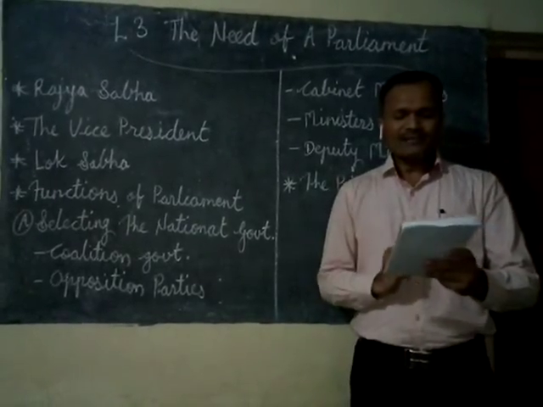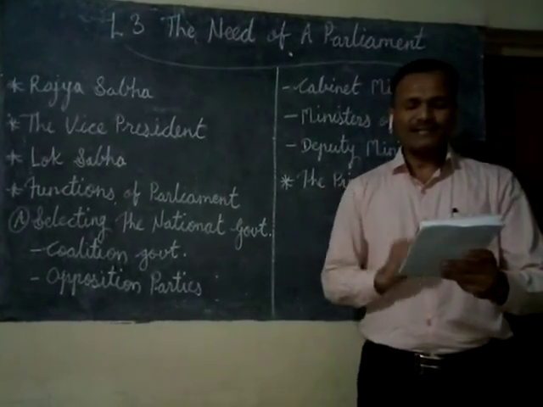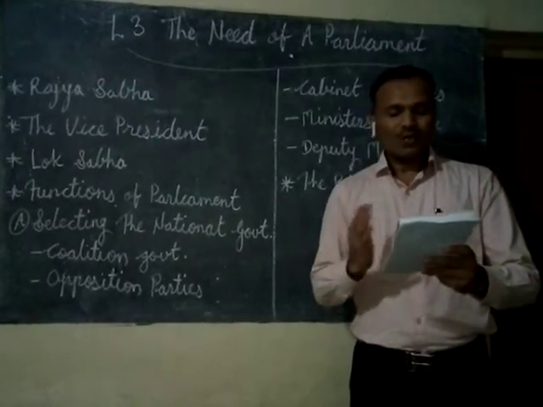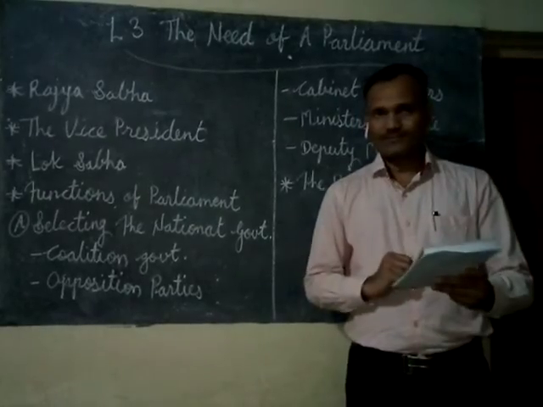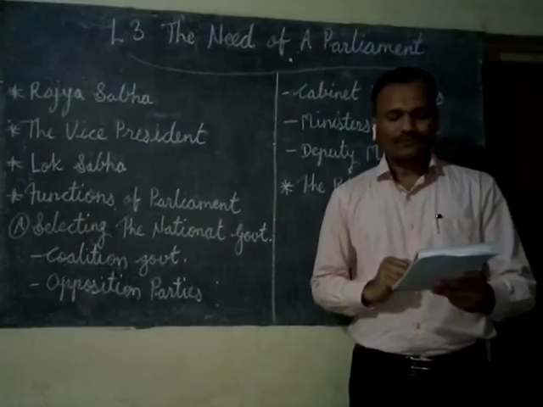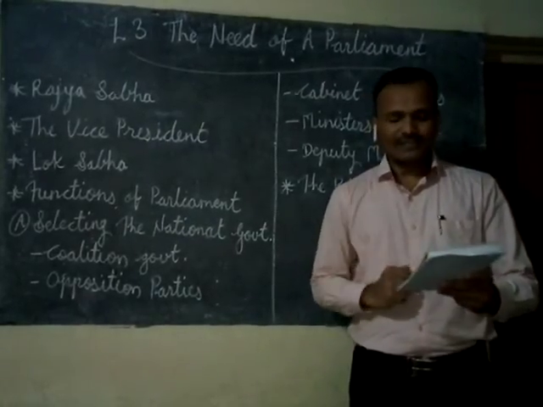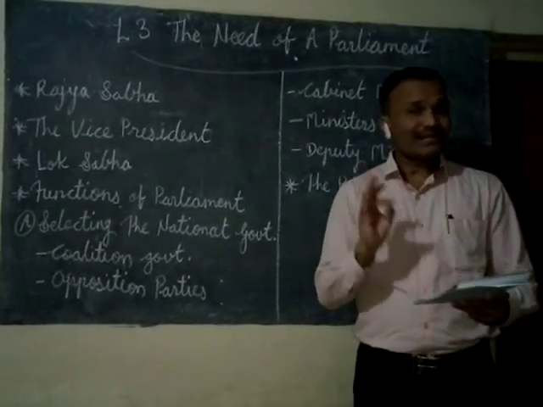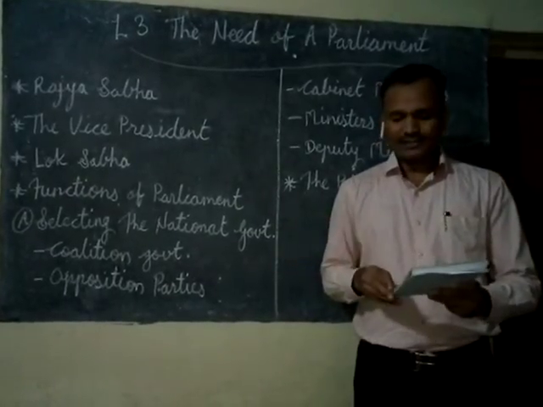Then the 4th point, that is he takes over as president in case the office of president falls vacant, means if the president is not there, then the vice president takes over as president due to death, resignation, illness, or any other reasons.